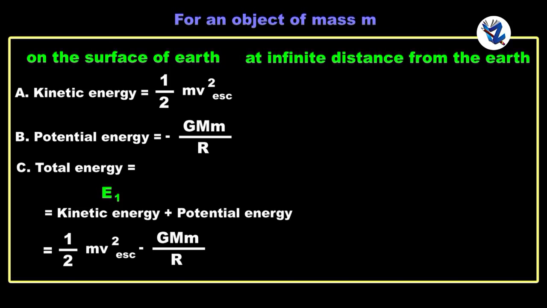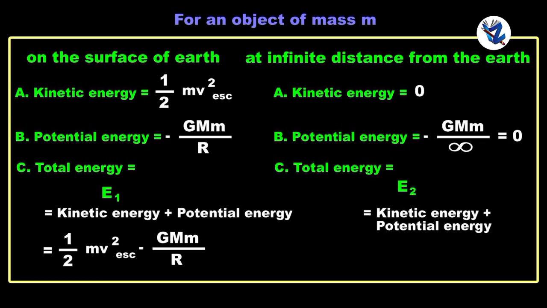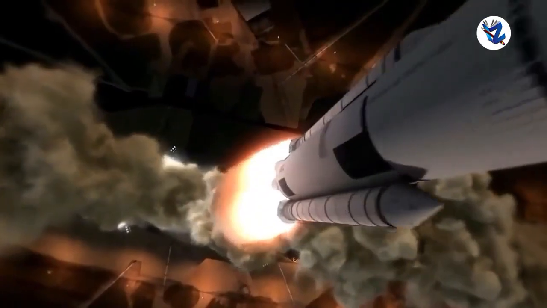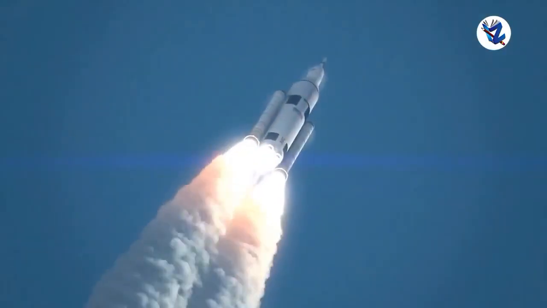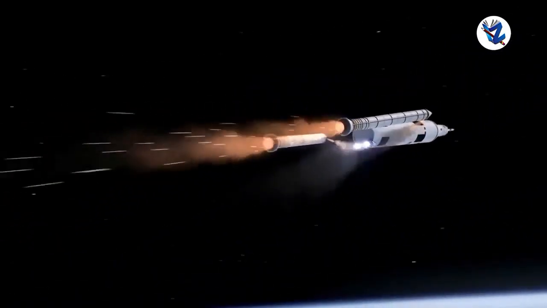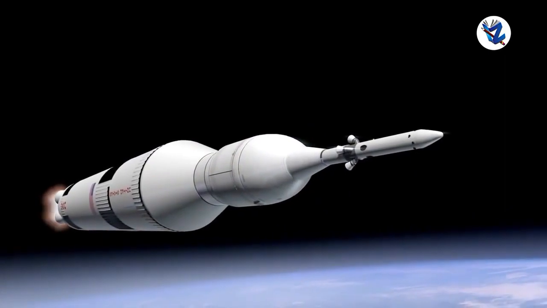Now at infinite distance from the earth, kinetic energy is 0, and potential energy, minus GMm upon infinity, is equal to 0. So total energy E2, kinetic energy plus potential energy, is equal to 0. So the spacecraft which are sent to the moon or other planets have to have their initial velocity larger than the escape velocity so that they can overcome Earth's gravitational attraction and can travel to these objects.